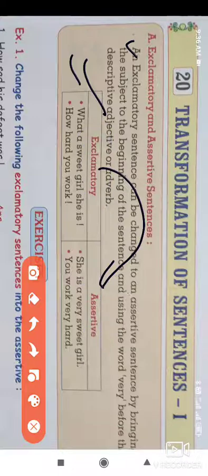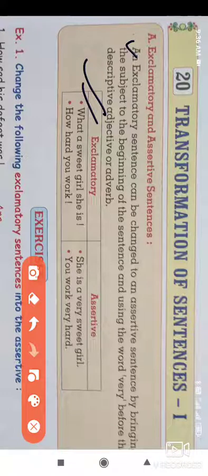Okay, so look at the first sentence, that is, what a sweet girl she is. Here we have an exclamatory mark at the end of the sentence. Now we are going to change this sentence from exclamatory to assertive. Look at the assertive sentence.